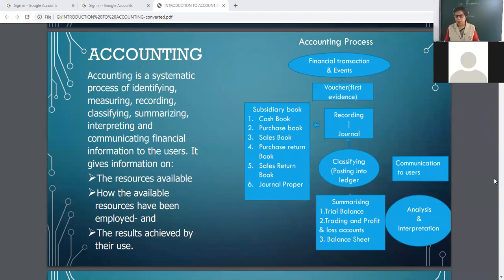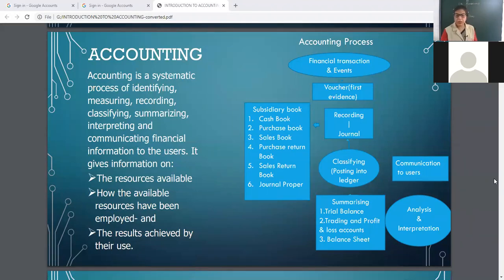Then after it, all the data, all the information, classify. Classify means posting into ledger. Means different accounts are to be prepared. As you have a scholar number, same way the businessman will give a ledger folio. LF, ledger folio.